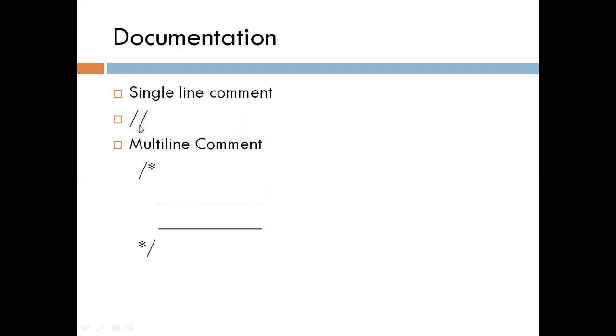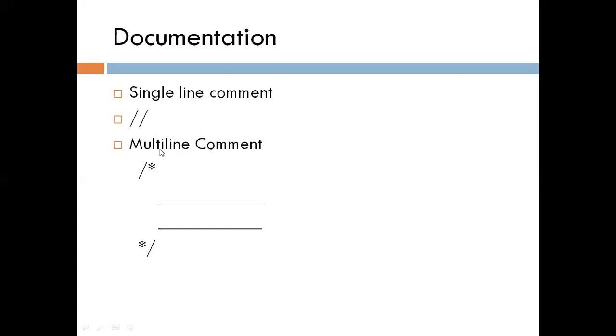Here we use two forward slashes. The content after these slashes and up to the end of the line is considered a comment. It means that part will not be executed, or we can say that part is simply ignored by the compiler. We can write this comment on any line in a program. So this is a single line comment.